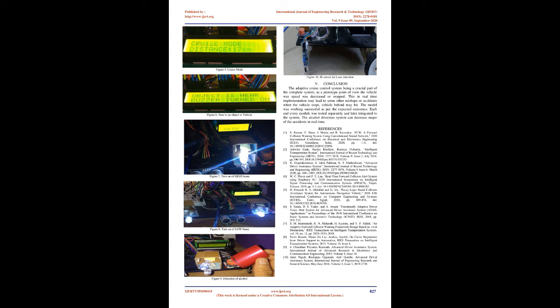V. Conclusion. The adaptive cruise control system being a crucial part of the complete system, as a prototype point of view, the vehicle speed was decreased or stopped. This in real-time implementation may lead to some other mishaps or accidents when the vehicle stops, as the vehicle behind may hit. The model was working successfully as per the expected outcomes. Each and every module was tested separately and later integrated into the system. The alcohol detection system can decrease a major share of the accidents in real time.